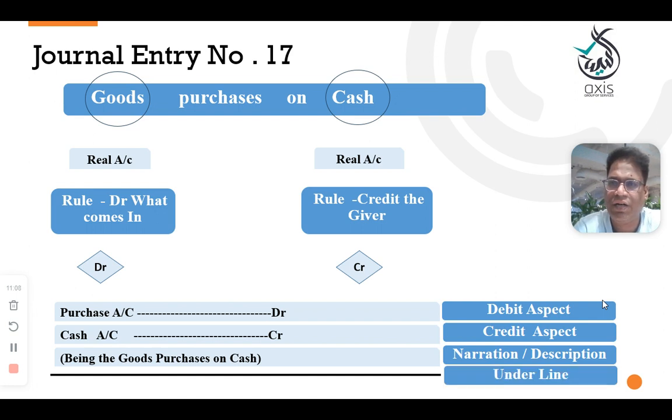And the narration and the description are underlined. Hope you got the answer. Please write down. Speed up the process.